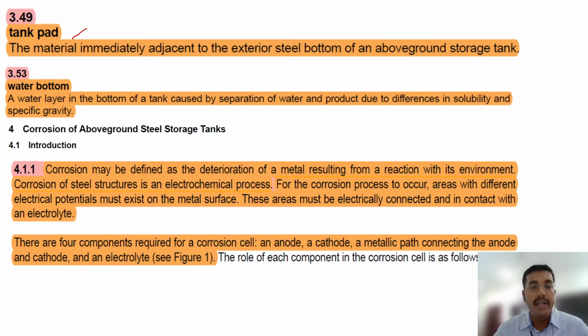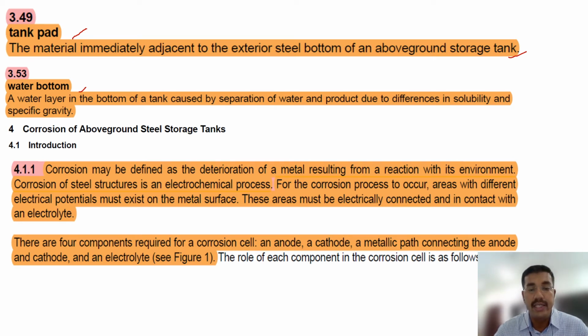Tank pad: the material immediately adjacent to the exterior cell bottom of the aboveground storage tank is called tank pad. Water bottoms: a water layer in the bottom of the tank, caused by separation of water and product due to the difference in solubility and specific gravity, is called water bottoms. Okay. So, corrosion of aboveground storage tanks.